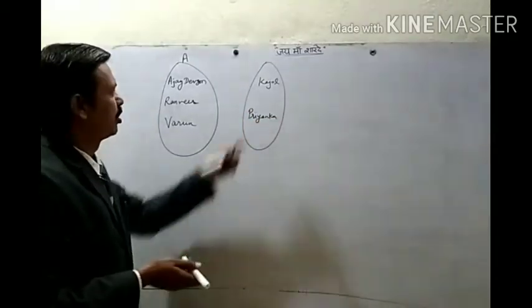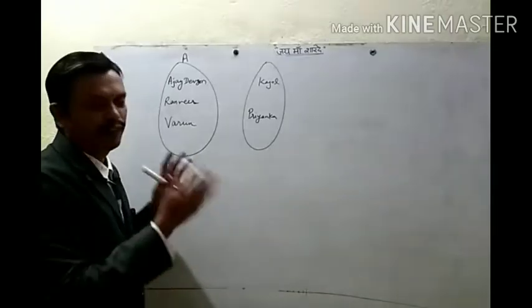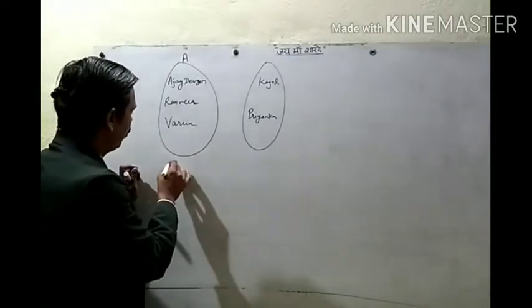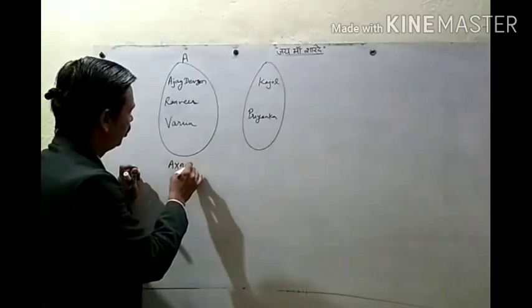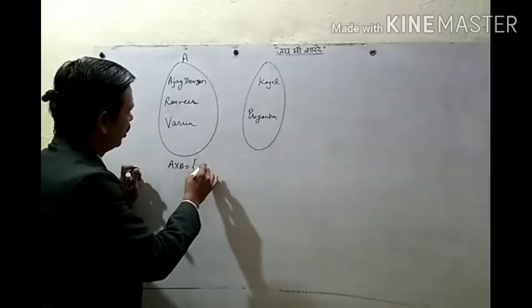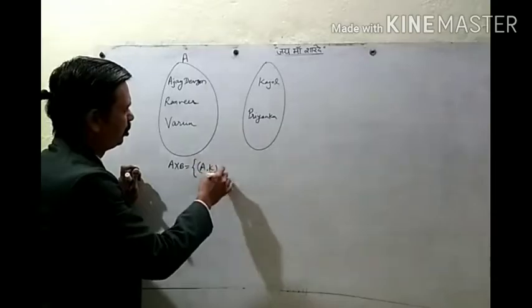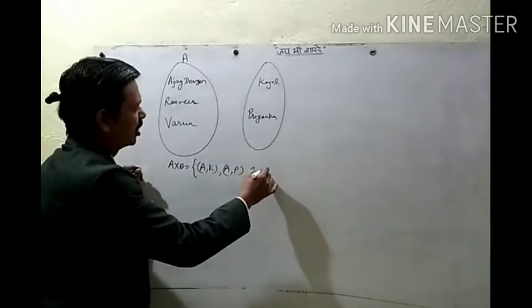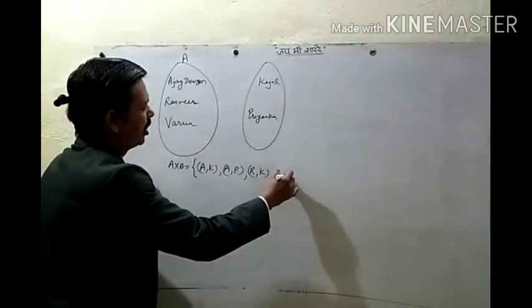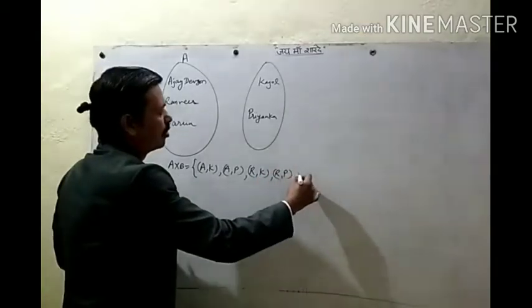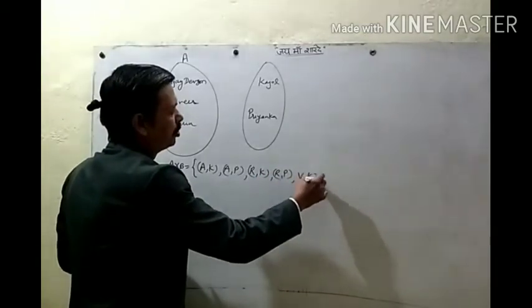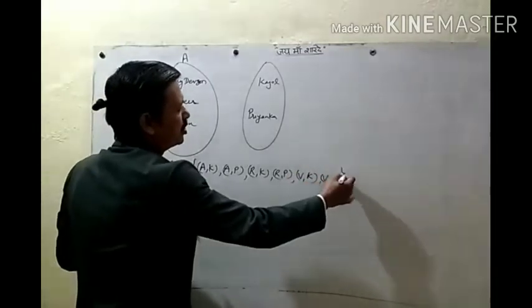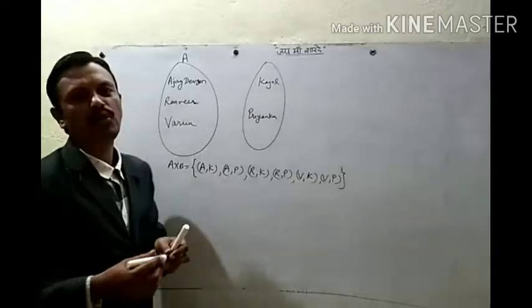Now if we find the Cartesian product, then it will be Ajay and Kajol, Ajay and Priyanka, Ranveer and Kajol, Ranveer and Priyanka, Varun and Kajol, Varun and Priyanka. So this is our Cartesian product.